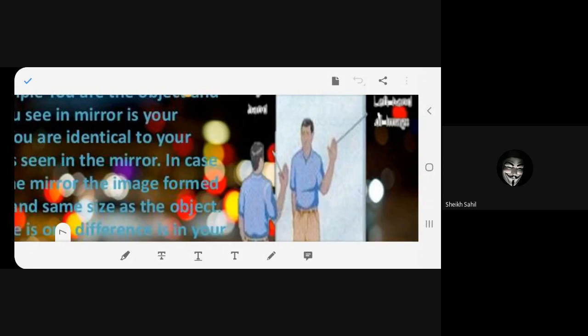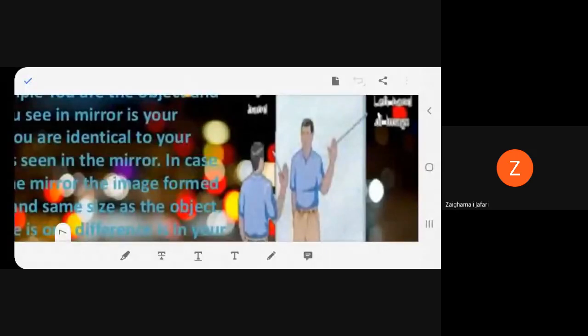If it is a different mirror, then it can differ. I'm not talking about a different mirror. I'm talking about the mirror that you are watching every day, where you're seeing yourself every day. I'm asking a simple question and you should give me a simple answer, beta. Your image is identical to the object.